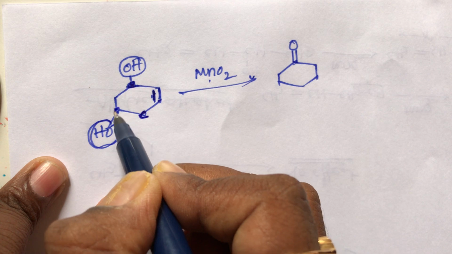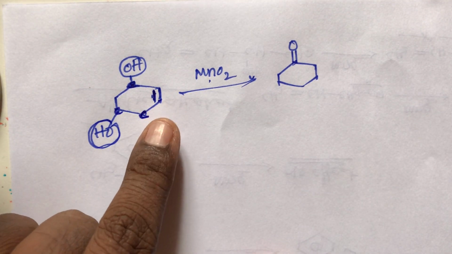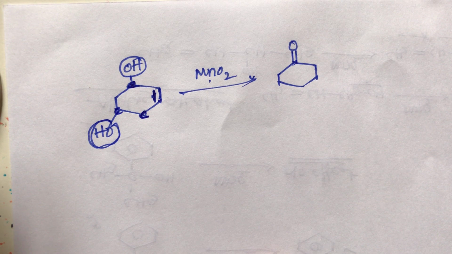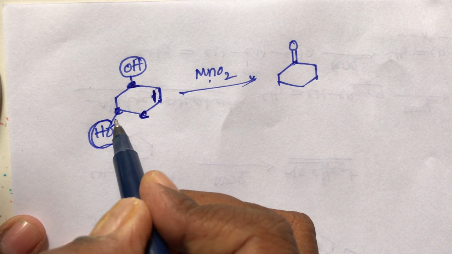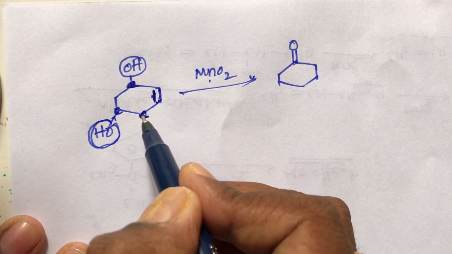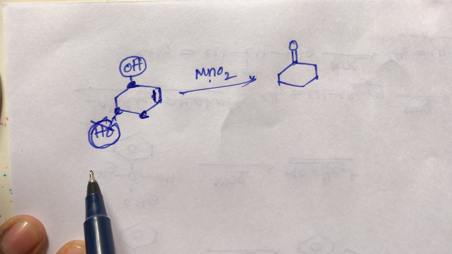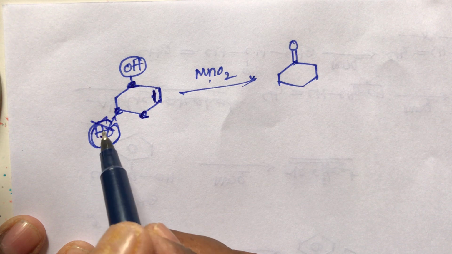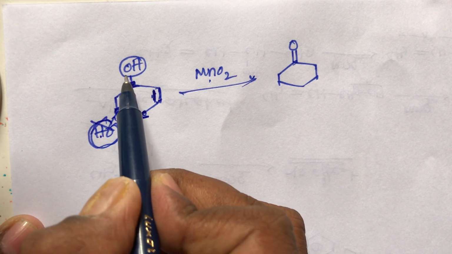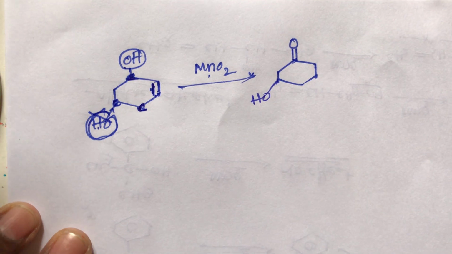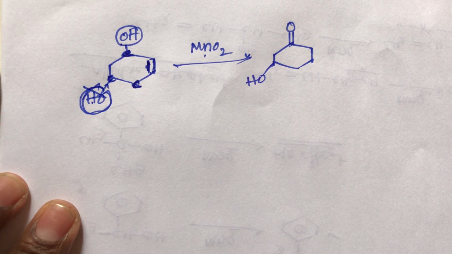Then after that, this is not an allylic carbon, student. Always remember, we should take the double bond and the next carbon only; that is the allylic carbon. But this is not allylic, because of double bond, then single bond, then again single bond. So this OH group cannot oxidize, but only this OH group oxidizes. This is the final product. Simply, the carbon next to the double bond is called the allylic carbon.